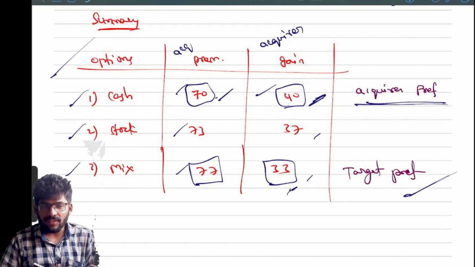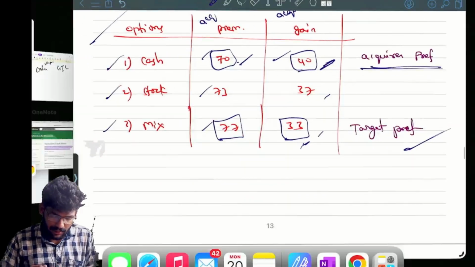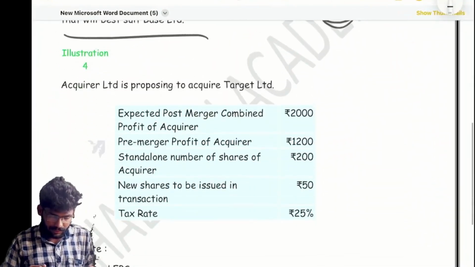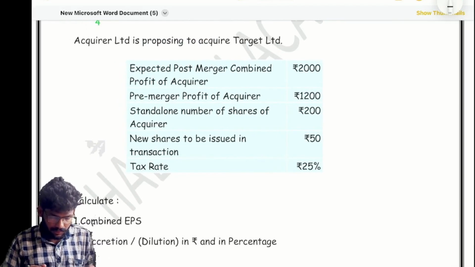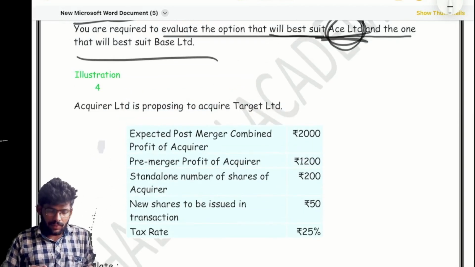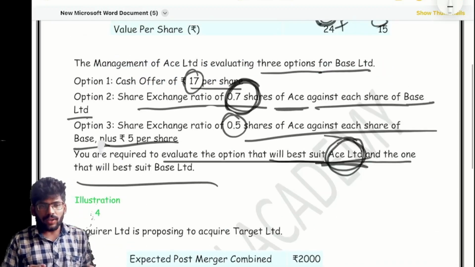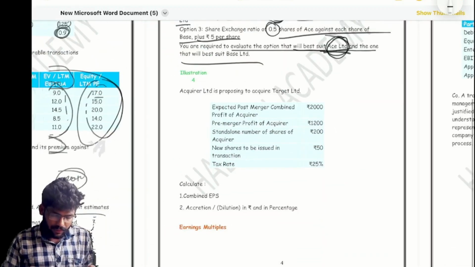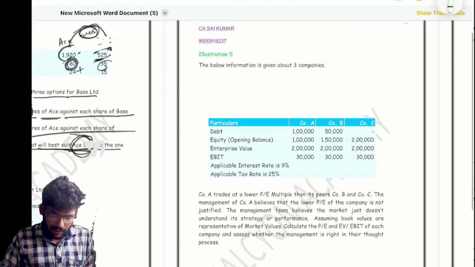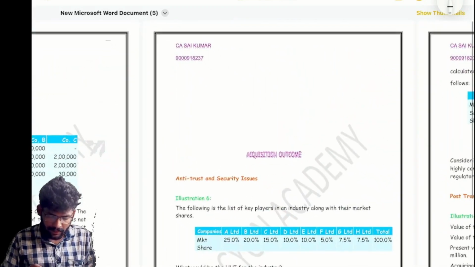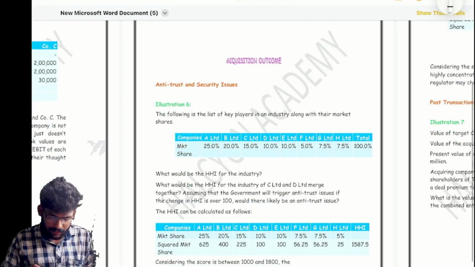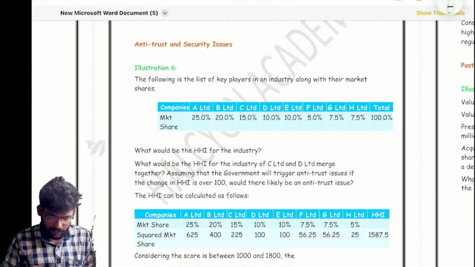Any difficulty in this question? Nothing difficult, sir. Clear? Okay. So, in the next video we are going to discuss illustration 4. I will give some exam homework also, and illustration 5 also we will discuss. Okay.